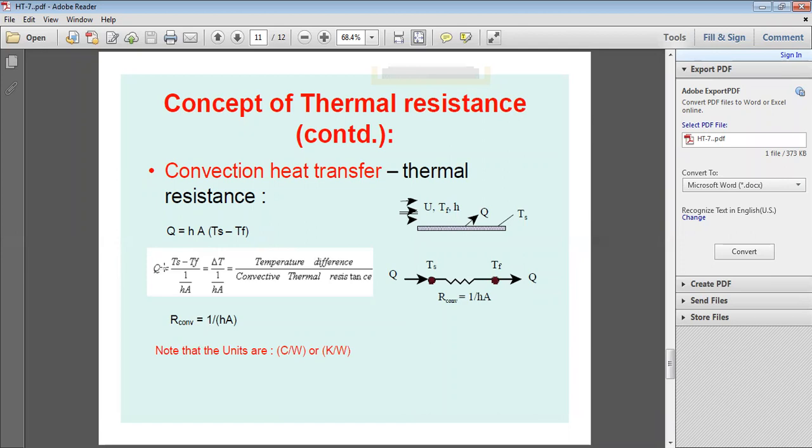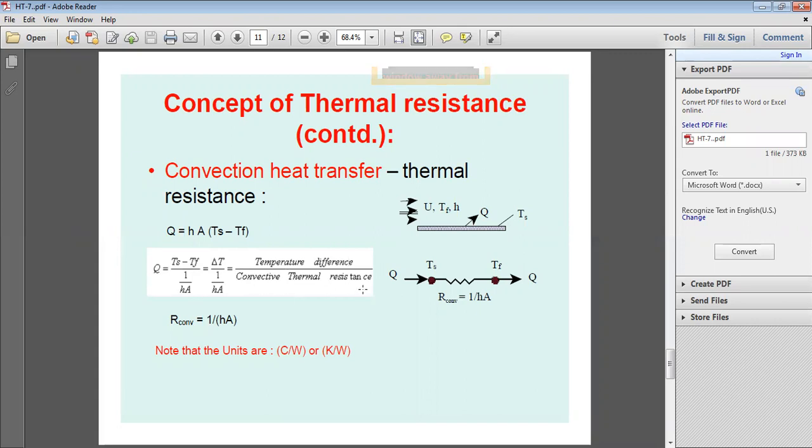From this relation, Q is equal to (TS minus TF) divided by 1 by hA. What is TS minus TF? The temperature difference, delta T, divided by 1 by hA. So again, Q is equal to temperature difference divided by convective thermal resistance.